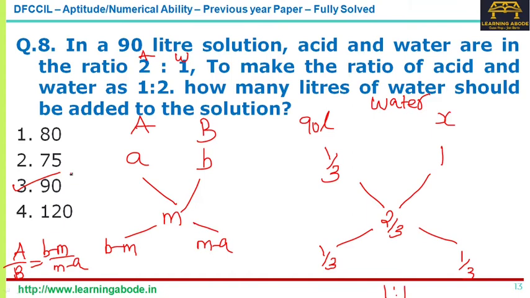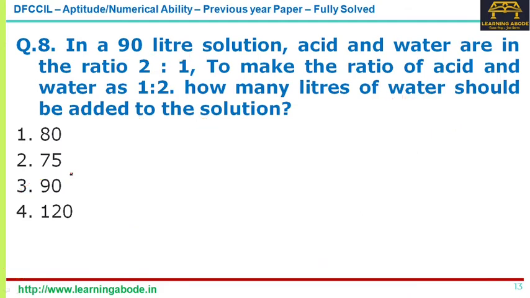Now let's say you are not comfortable with the alligation method. Now how to solve this? You know the equation method, that is, you have a 90-liter solution, of which acid is 60 liters and water is 30 liters.